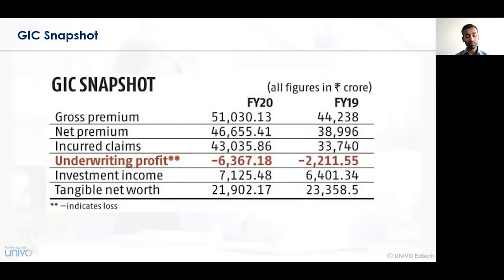The investment income generated by GIC in the year 2019 was 6,401 crores, and in the year 2020 was 7,125. The net tangible worth of GIC has decreased. In the year 2019 it was 23,358, and it decreased in the financial year 2020 to rupees 21,902 crores. So these are the various snapshots of the statistics about the performance of GIC, that is General Insurance Corporation of India.